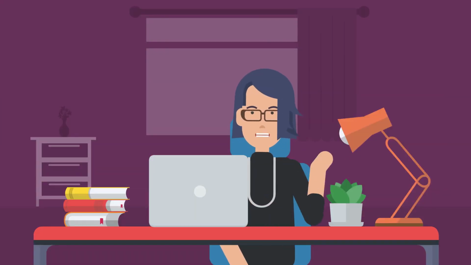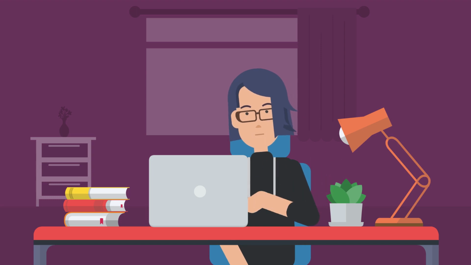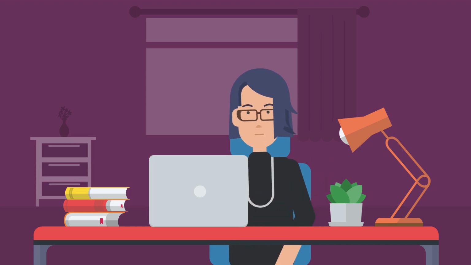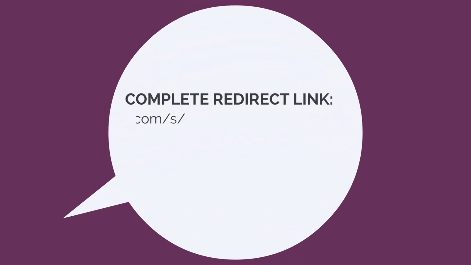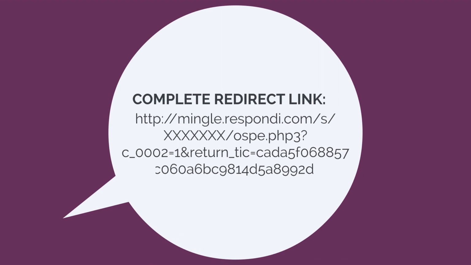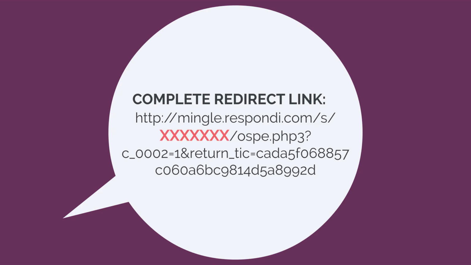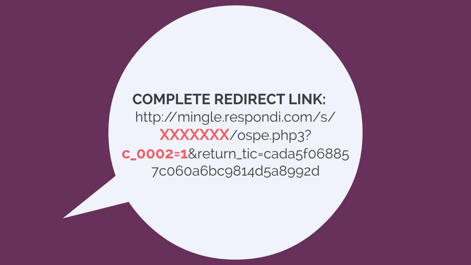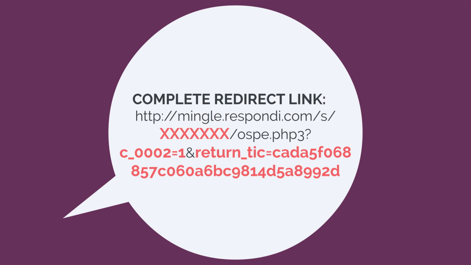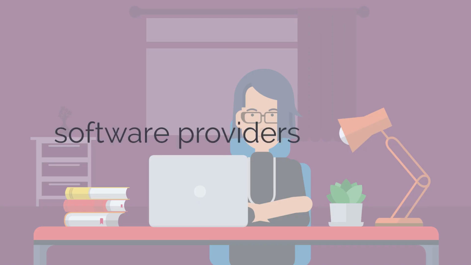After you saved the tick and the panelist has completed the survey, you will have to redirect the panelist as follows. In this example, the panelist would be a complete. In detail, you are sending the panelist back to mingle.respondi.com to the specific survey identified by 7 digits. For example, 123456 with the complete status C_0002 equals 1 with his or her identity card status.